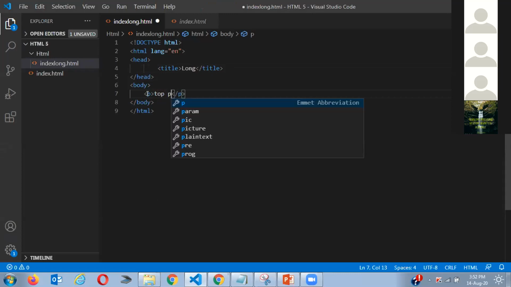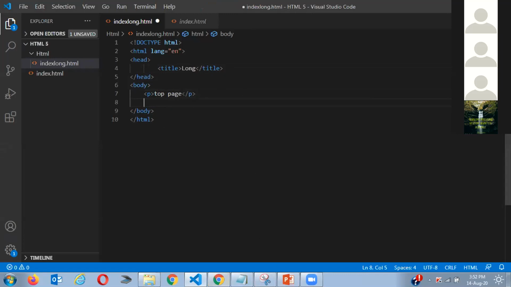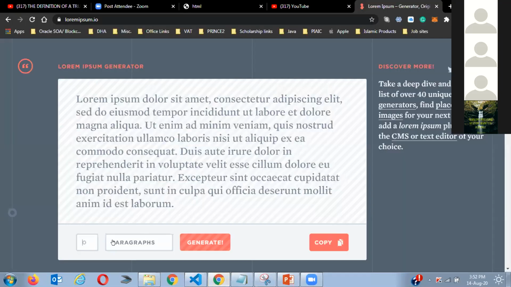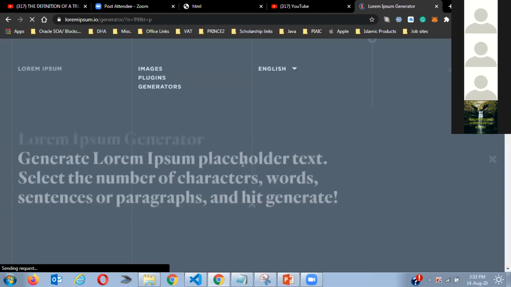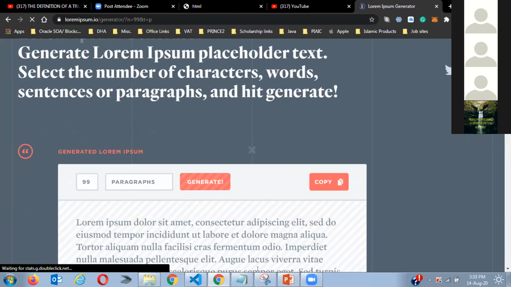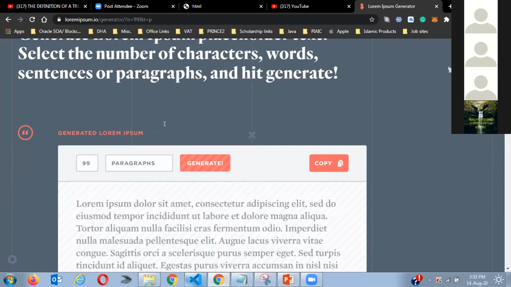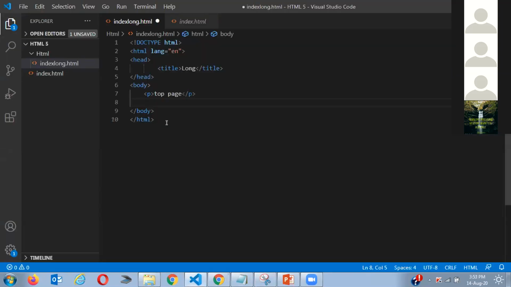So maybe this is the top page, okay? Top page, and I need some long text, so I'll go to this one here. I'm gonna copy this, and then paste it in the p tag like this.